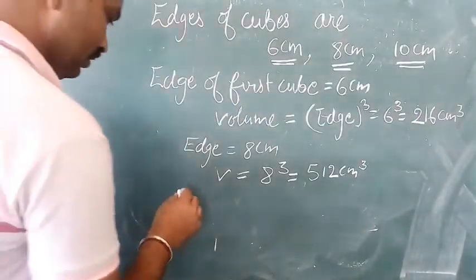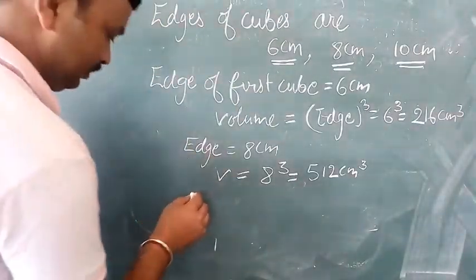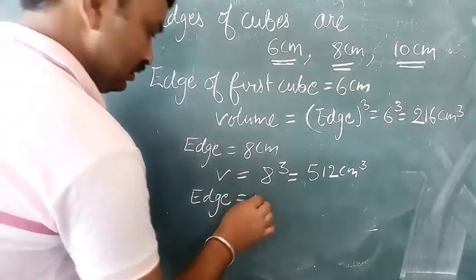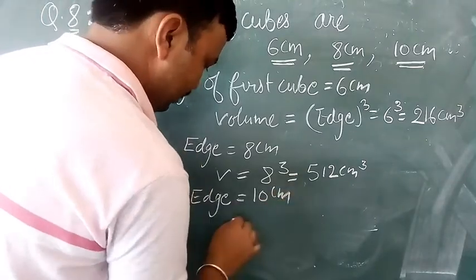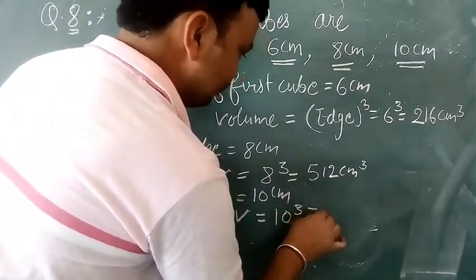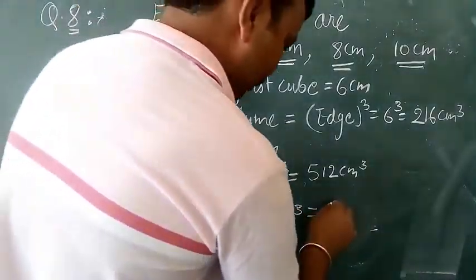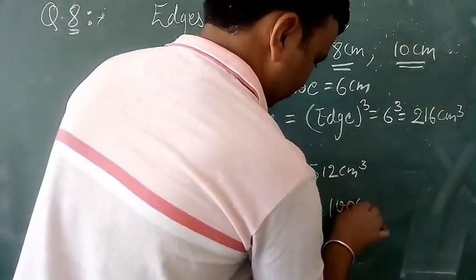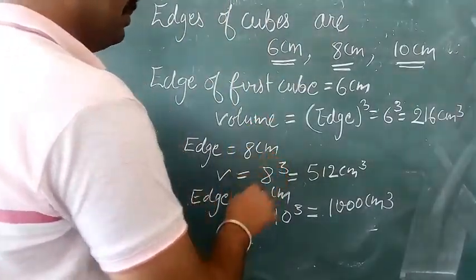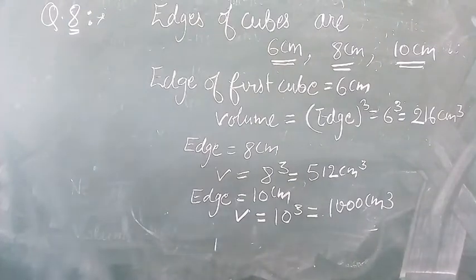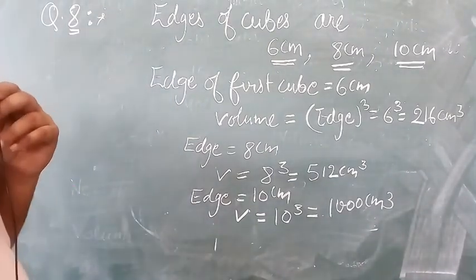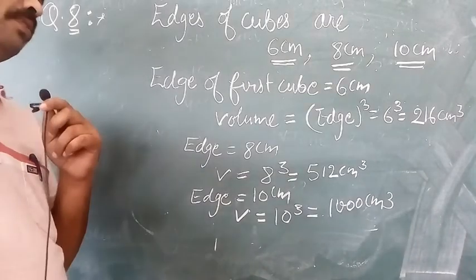Then in third cube, the edge is given equal to 10 centimeter and volume will be 10 cube, which is equal to 1000 centimeter cube. So these are the volumes of all three cubes. Now we have to melt them and convert them into a new cube.